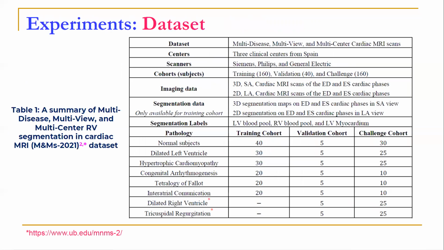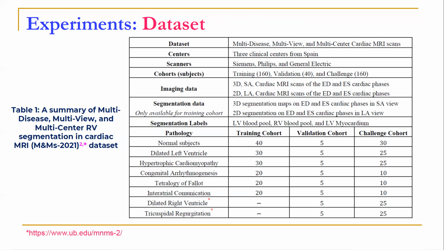In our experiments, we benefited from a publicly available dataset, the M&M-2 challenge. This challenge pools datasets from 3 clinical centers from Spain, acquired with Siemens, Philips, and GE scanners. The dataset consists of 3 cohorts. The training cohort comprises 160 subjects. The validation cohort comprises 40 subjects. And the challenge cohort comprises 160 subjects.